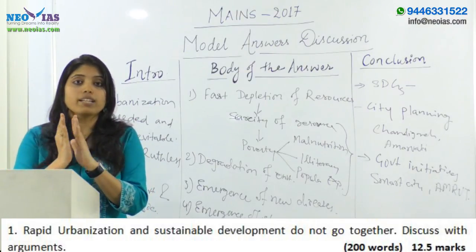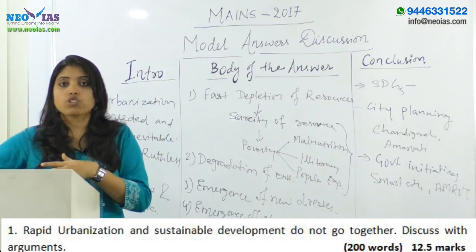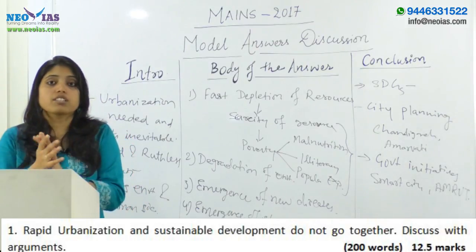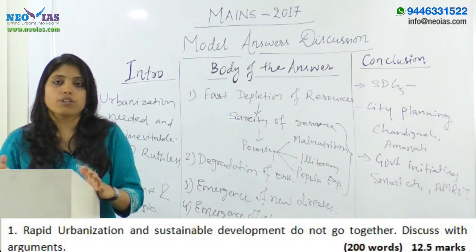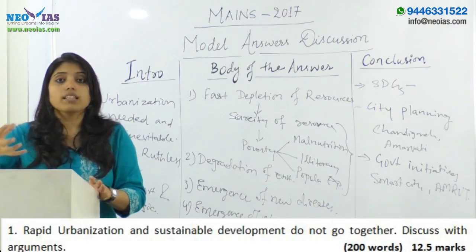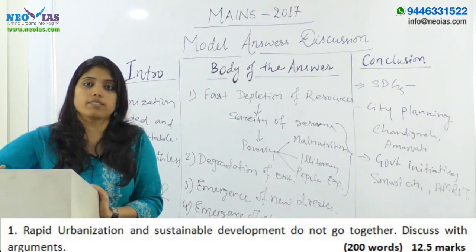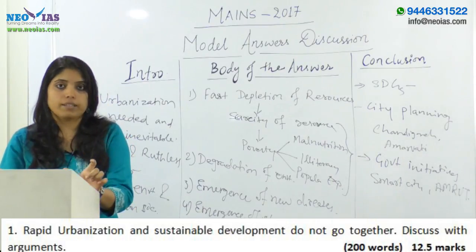Don't write only one-sided. Like you just read about rapid urbanization and sustainable development, and a few candidates will think that we have to write about the negative aspects of urbanization. No, it is not. That is not asked in the question. It is asked why rapid urbanization and sustainable development can't go together. So you have to read the question properly so that you can write the answer correctly.